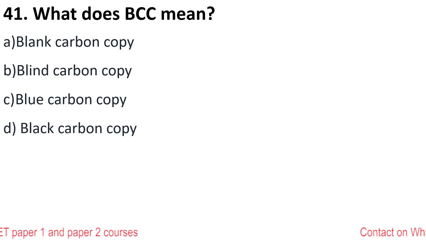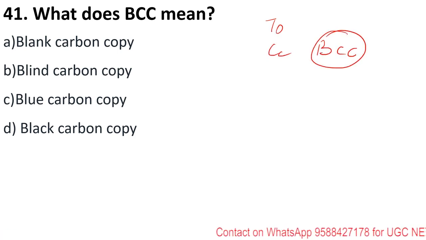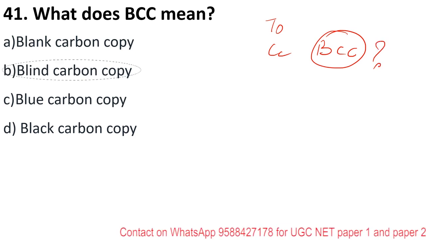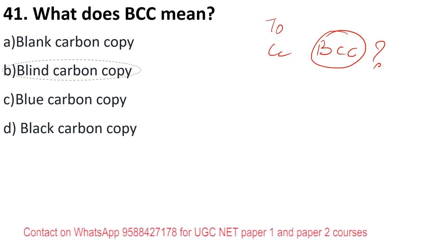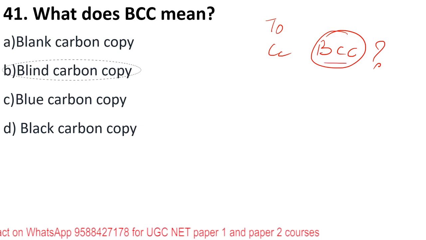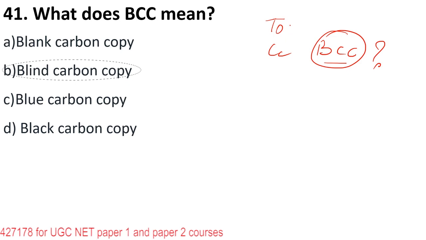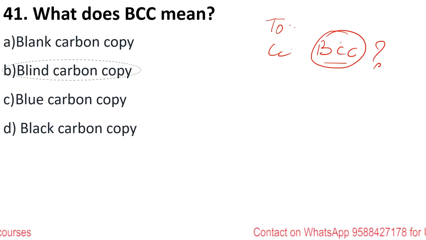What does BCC mean? When you're sending email, you might have seen some fields like To, CC and BCC. Here the question is saying what is the full form of this BCC? BCC stands for blind carbon copy. If you have put any email ID in BCC, the email IDs in To and CC cannot see who is there inside BCC. The email IDs are hidden actually. But the person who is in BCC can see the To and CC, but vice versa is not true.